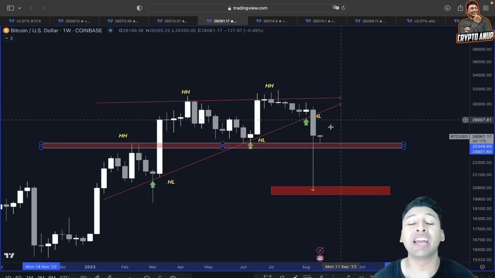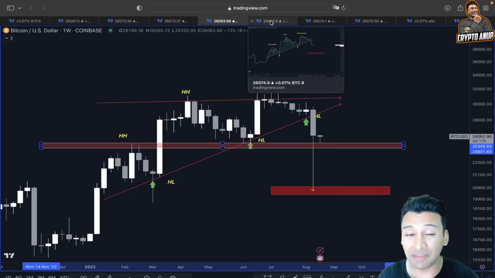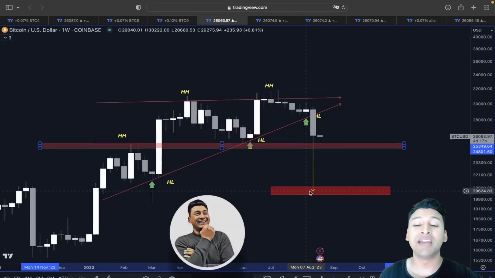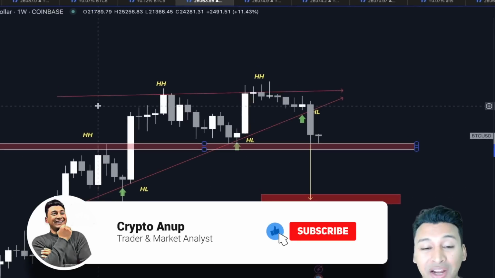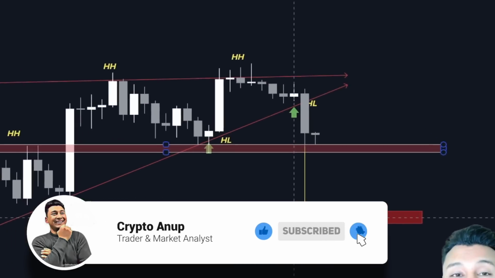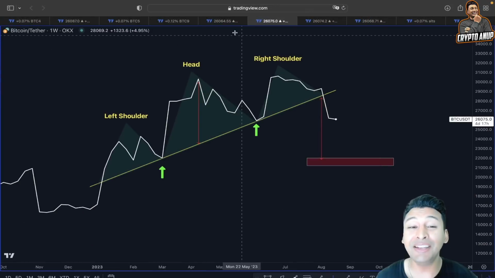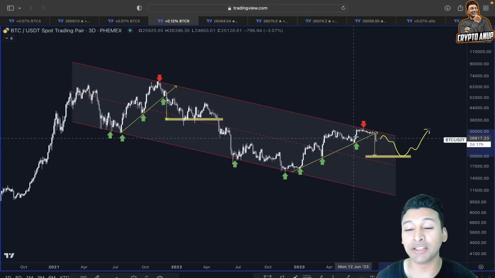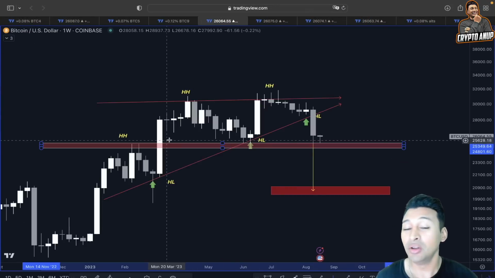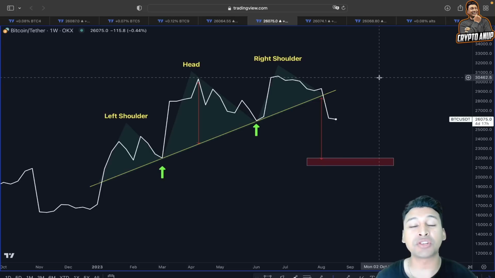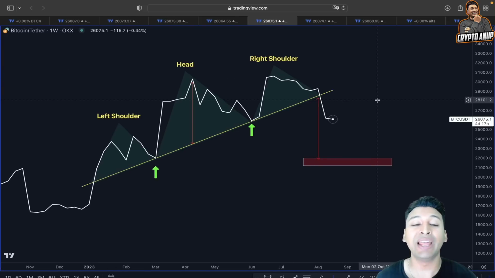But as long as we struggle to break out of this 27,000, 28,000, in that case this lower trend line or the price objective from this rising wedge around 20,000, 21,000 will be on the line. And parallelly we also found out not just breaking the support from this rising trend line or this rising wedge, even the continuation from this head and shoulder will play out parallelly.